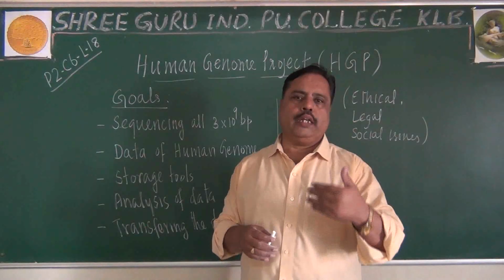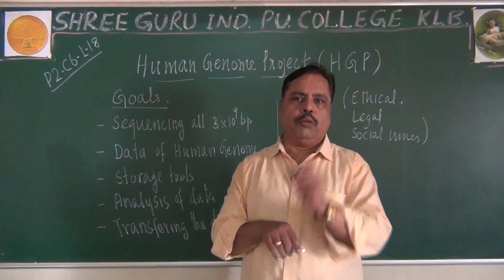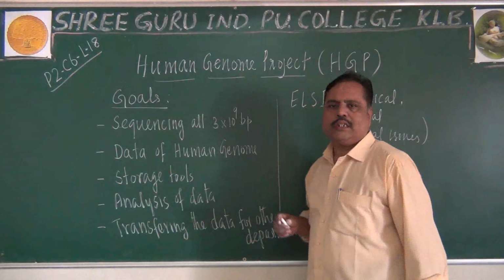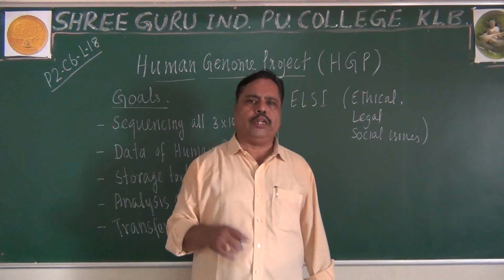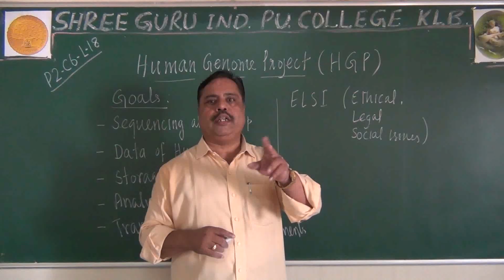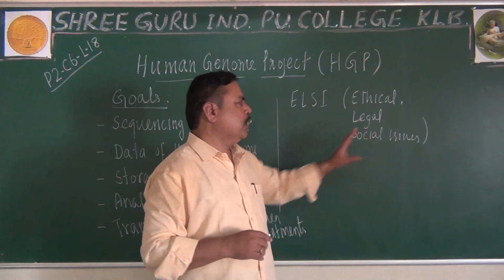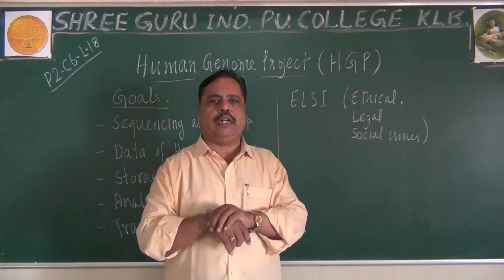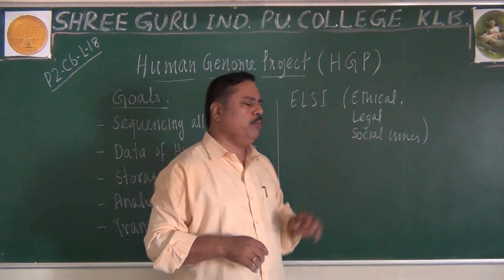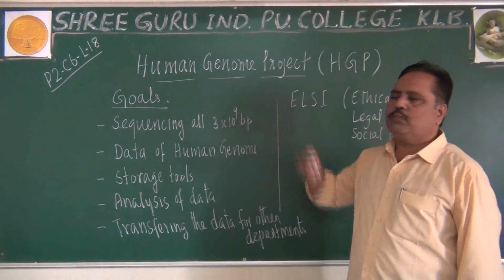Ethical issues, morality, honesty and other things, that is called ethical issues. Moral values we can say. Social issues, maybe like alcoholism or cancer causing drugs or narcotics and other things. And the legal issues, whether it will be manipulated to create some other human being, a superhuman being or inferior being, something like that. All such aspects can be analyzed by ELSI, otherwise ethical, legal, social and economic issues we can deal with. These are the goals of the Human Genome Project.